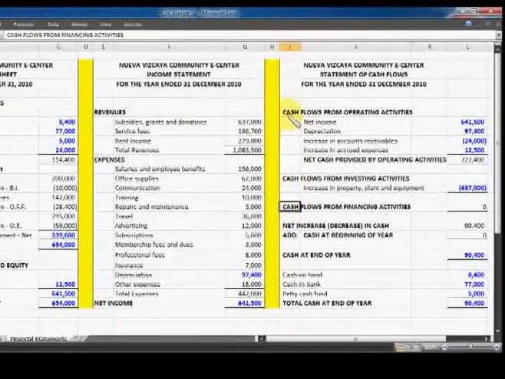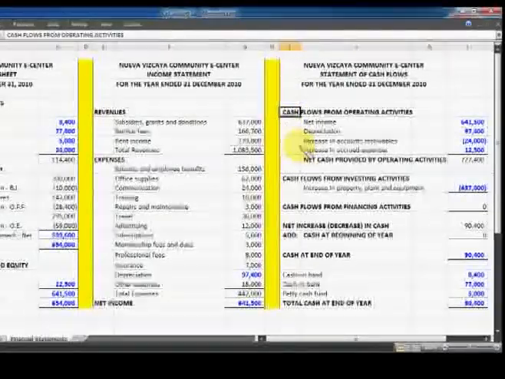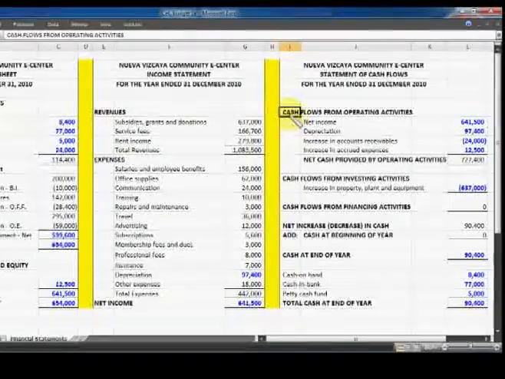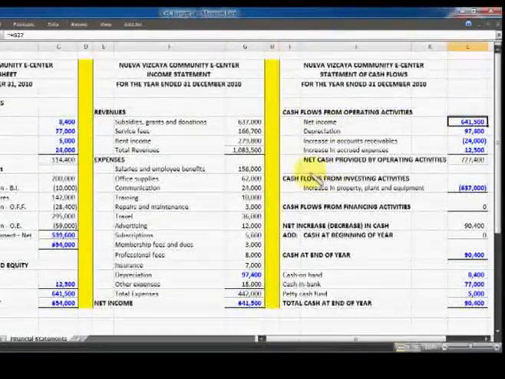Take note that cash flows could either be cash inflow or cash outflow. Now, the cash flows from operating activities start with net income. So from the operation of the CEC, there's a net income of 641,500, which is a cash inflow in effect.